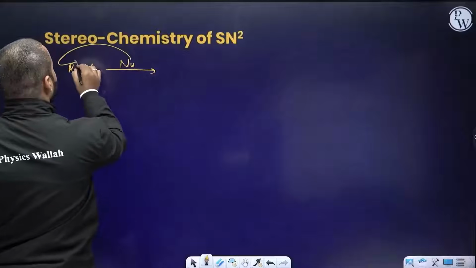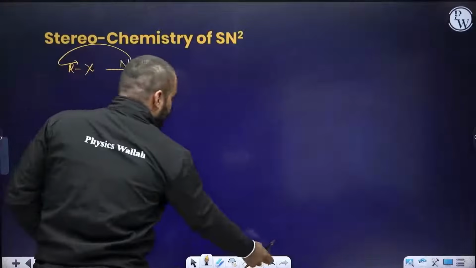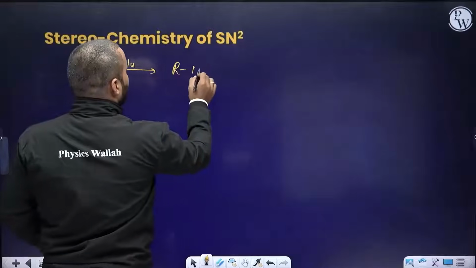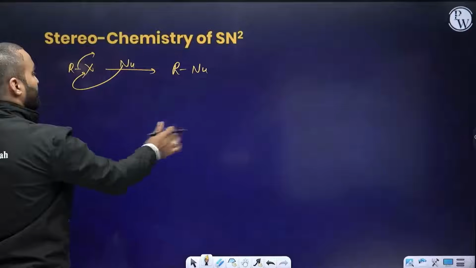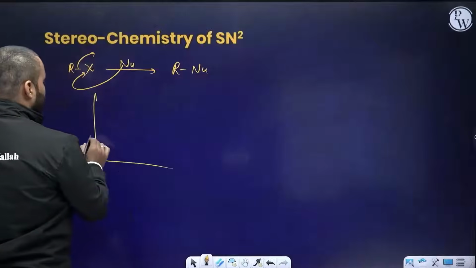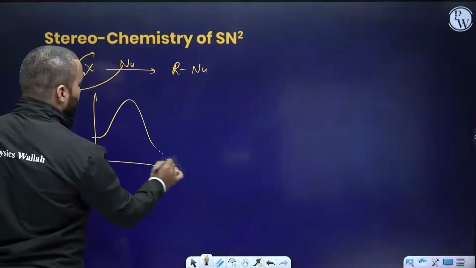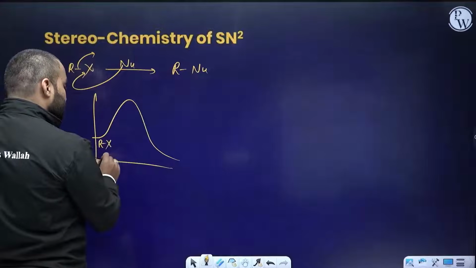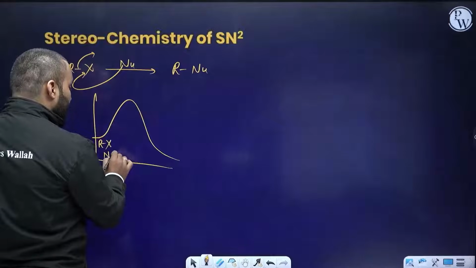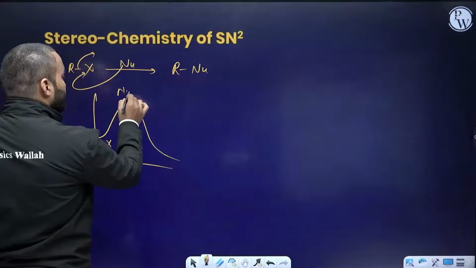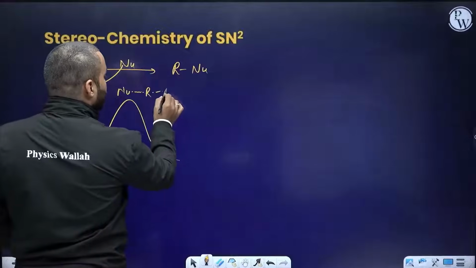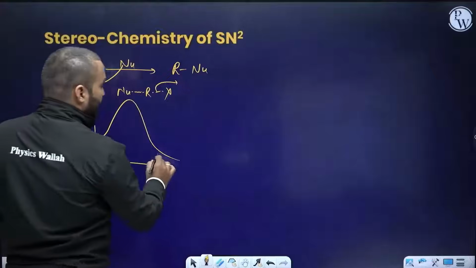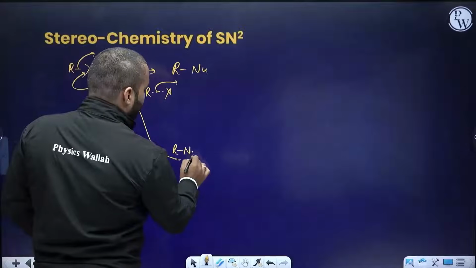The nucleophile attacks from the backside and kicks away X. So you have a direct R-nucleophile reaction. It is a direct, single step reaction, so the energy profile should show the reactant forming the product without any formation of intermediate. This is my RX and nucleophile present. The nucleophile is just about to form a bond and X is just about to leave. This bond is going to break, this bond is going to form, and that's finally your R-nucleophile.